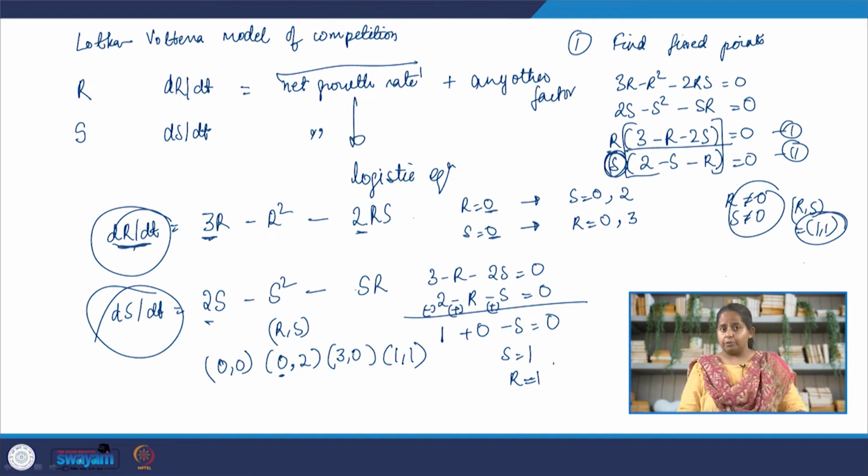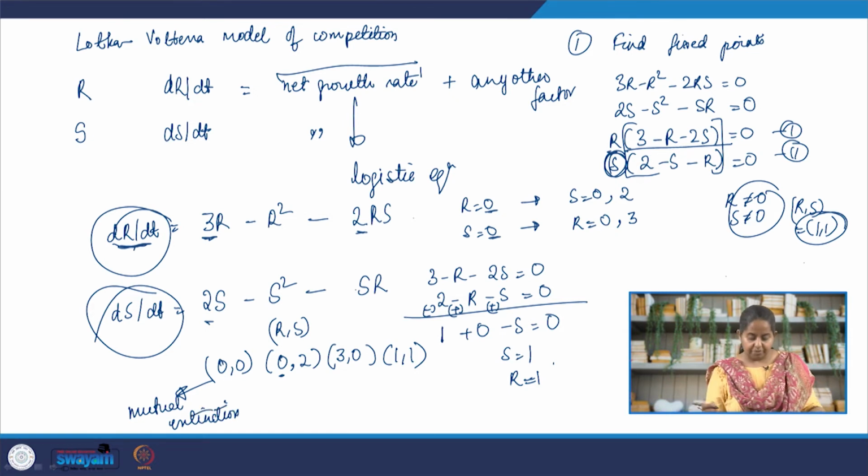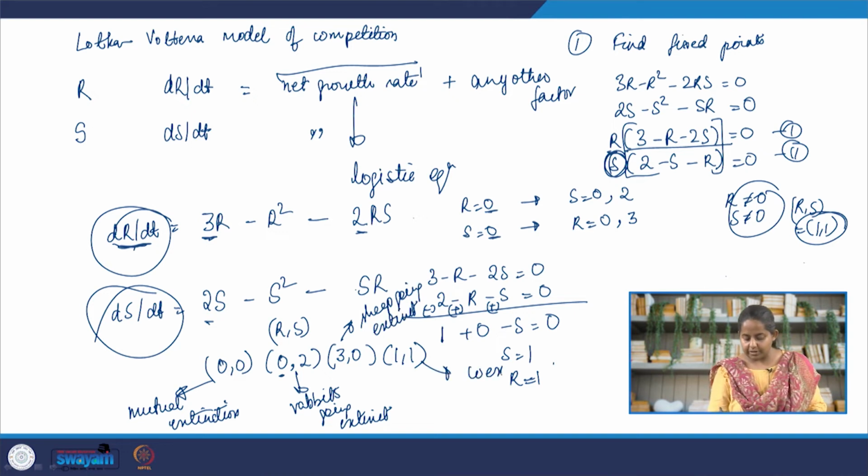The fourth fixed point is a fascinating fixed point because it is the only fixed point where both rabbits and sheep are coexisting. So, right here we are talking about mutual extinction. They are not there to begin with, or both of them die. Here we are talking about rabbits going extinct. Here we are talking about sheep going extinct. And here we are talking about coexistence.